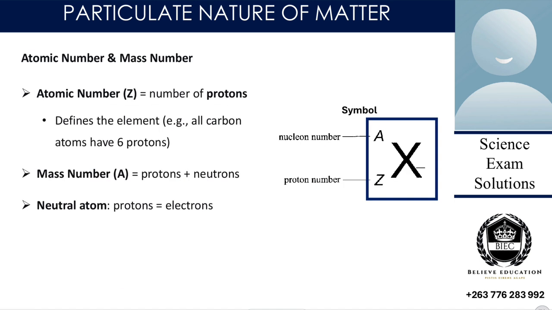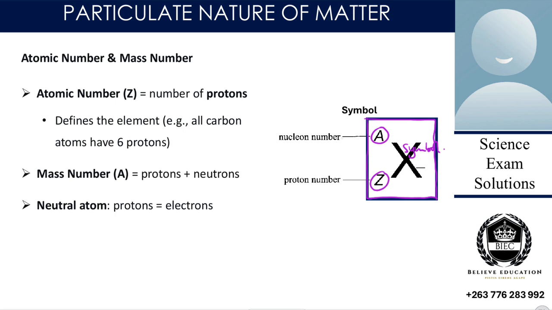Then we look at atomic number and mass number. So if we are to look at a periodic table, we will find something like this. We have a box, and in the box we have a big letter which will be the symbol of the atom, and we also have another letter A and another letter Z. So this letter A represents what?